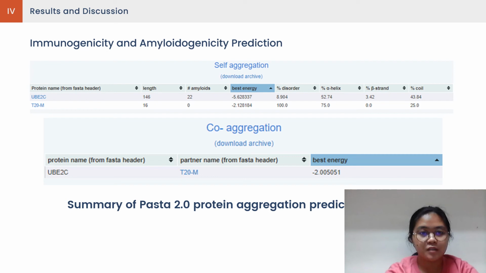Finally, peptide immunogenicity and amyloidogenicity predictions were determined to see if the proposed peptide inhibitor candidate has a tendency to form amyloid fibrils and induce an inflammatory immune response. The PASTA 2.0 server has its own scoring algorithm which measures whether or not a protein will form amyloid fibrils. The prediction was carried out with a 90% confidence setting in the server, which has an aggregation energy threshold of negative 2.8 PEU. Values that are more negative than the threshold indicate the probability of protein aggregation. Thus, from the results shown above, the UBE2C T20M complex is predicted to not exhibit any amyloid fibril formation.